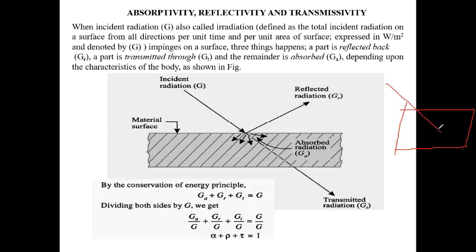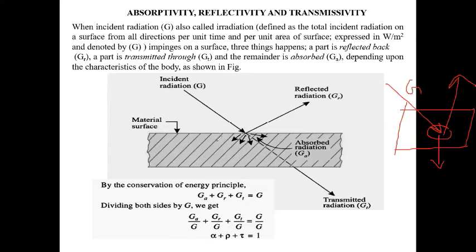Some amount of the energy will be reflected, some amount will be absorbed by the body, and some amount will be transmitted to the other layer of the body. So here the reflected radiation will be GR, absorbed radiation will be GA, and transmitted radiation GT.